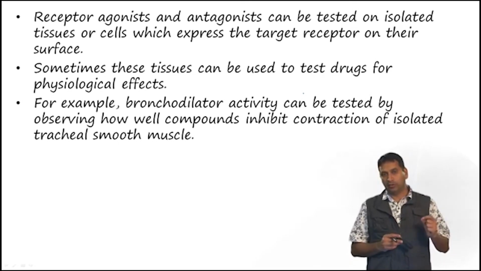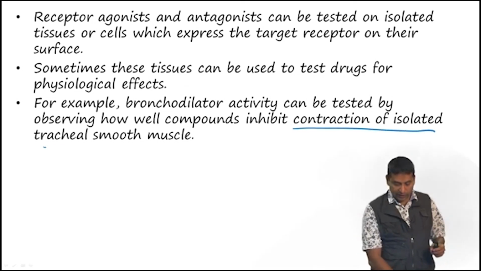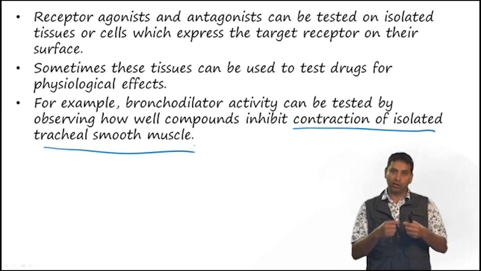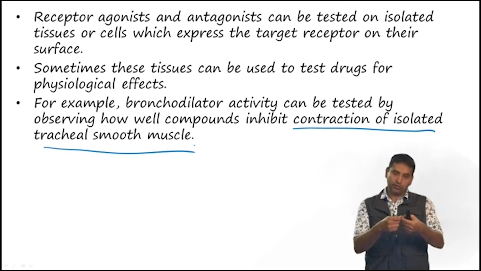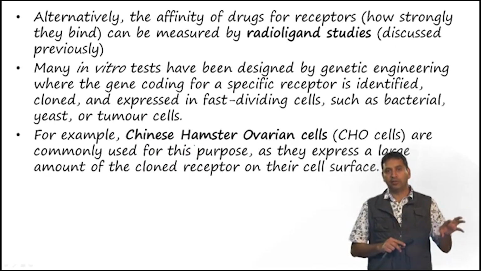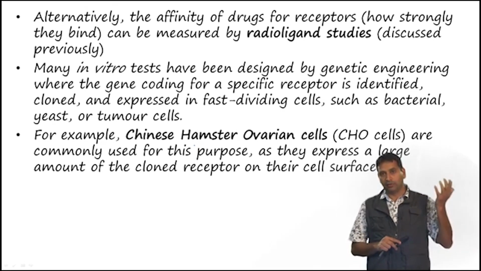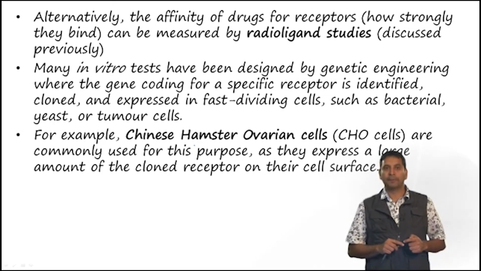So, for example, bronchodilatory activity can be tested by observing how well compounds inhibit the contraction of isolated tracheal smooth muscle. So, you can isolate this tracheal smooth muscle and figure out how well the compound acts in contracting it. Alternatively, the affinity of drugs for receptors, that is how well they can bind, can be measured by radioligand studies. We have already looked at this previously, and we have derived plots on this.